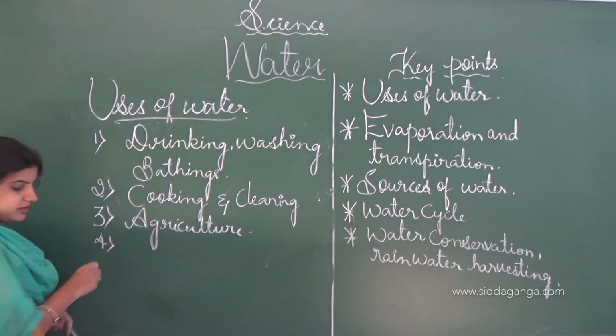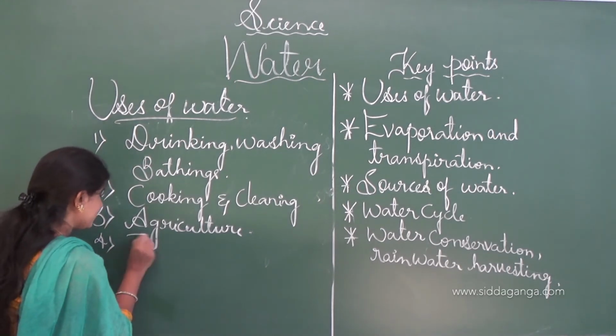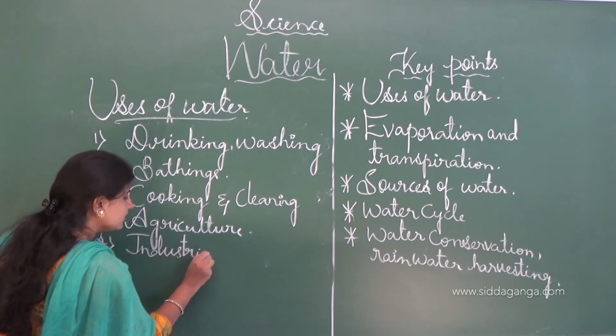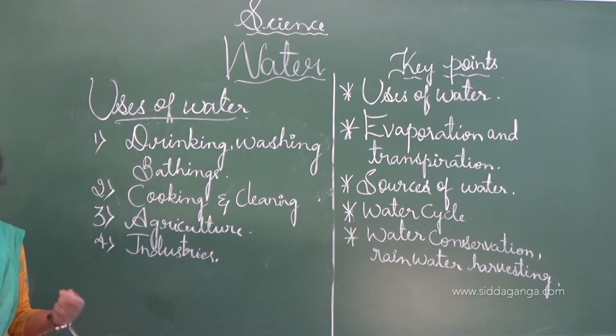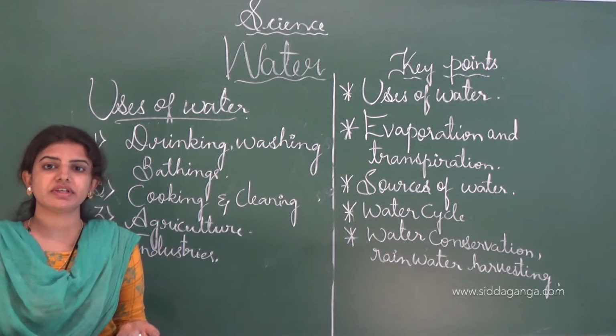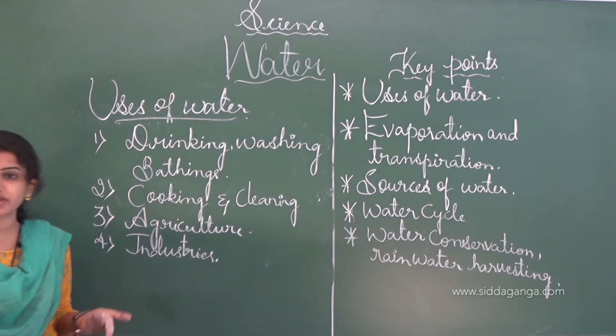And the next one is that water is used in industries to make almost everything, like paper. For industrial purposes, water is very essential. Preparing paper also requires water, and rayon, different types of plastic items, petroleum refineries, and fertilizers require water.